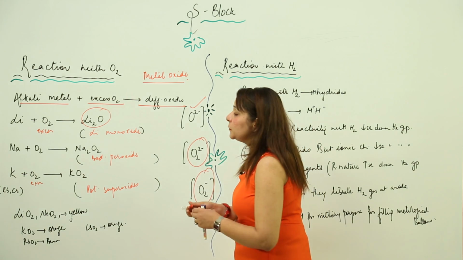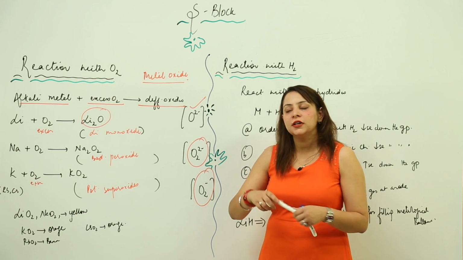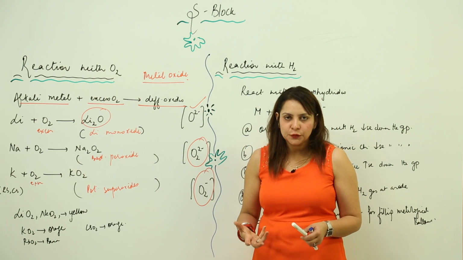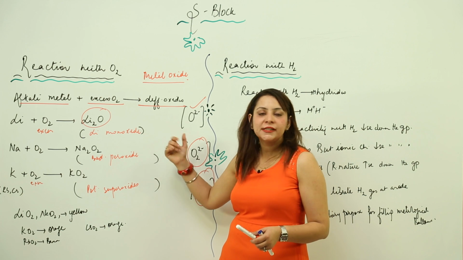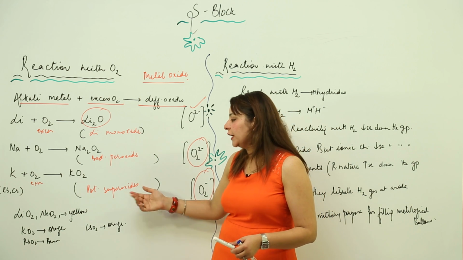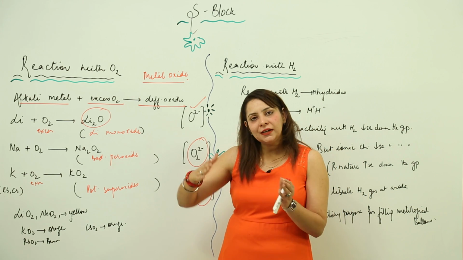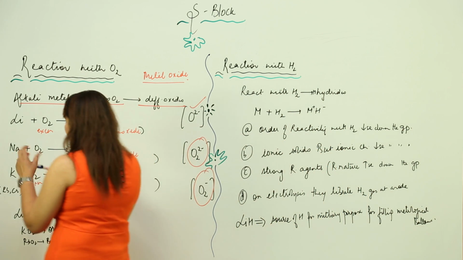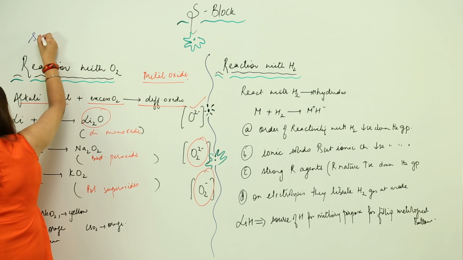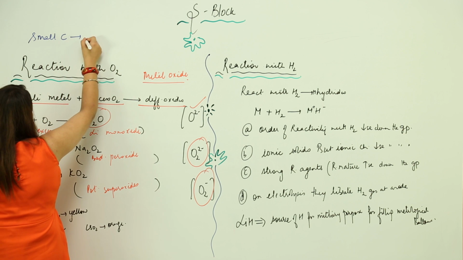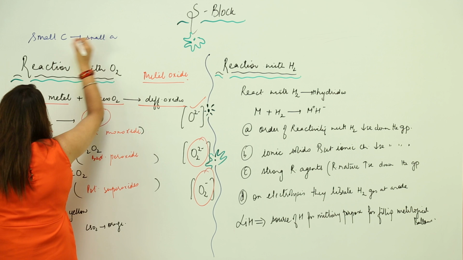Now you must be thinking that as they are members of the same group, why are they still forming different types of oxide, as lithium is forming monoxide, sodium peroxide, and potassium superoxide? So what is the reason behind it? The basic reason is that a small cation can stabilize a small anion.